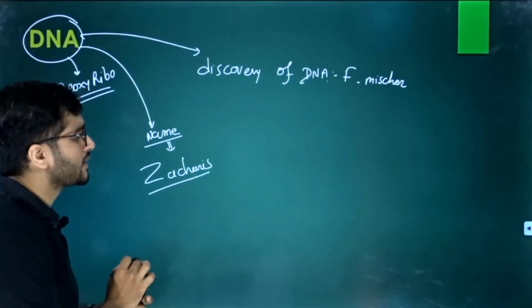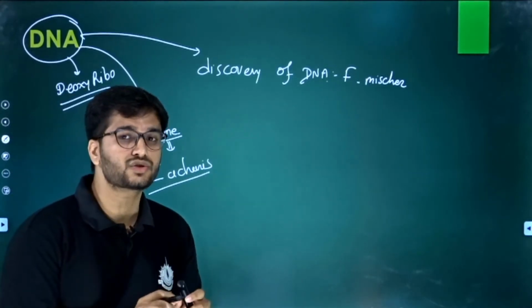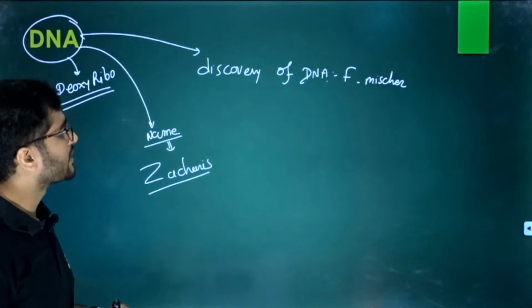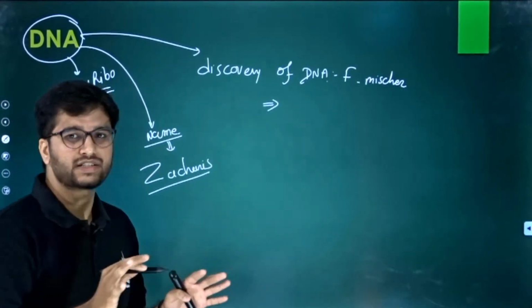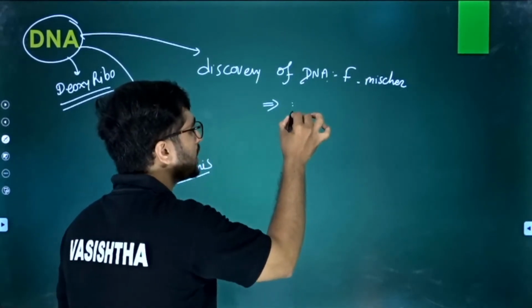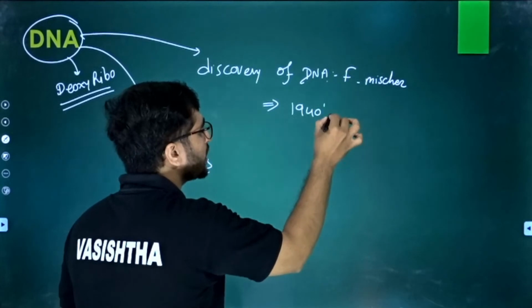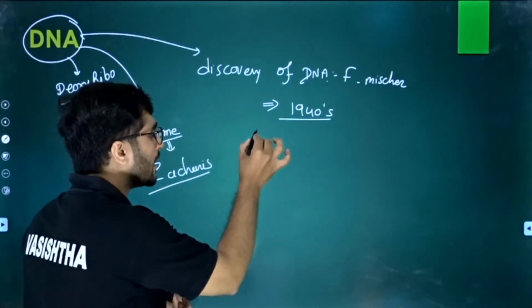Okay. We have to discuss the detailed history of the DNA structure. The DNA structure was given many times by many scientists. The first valuable work was done in the 1940s, by two scientists.